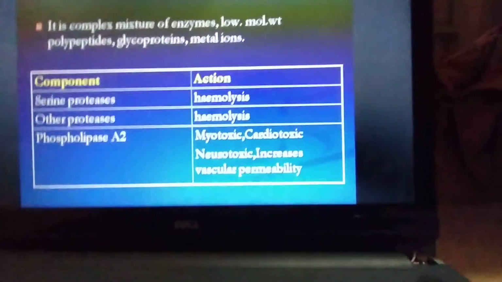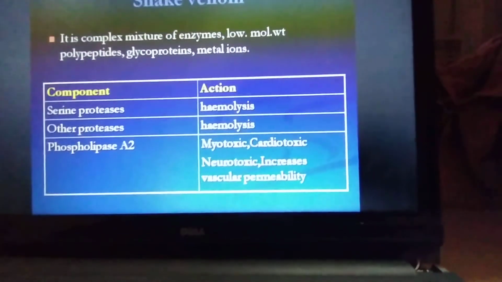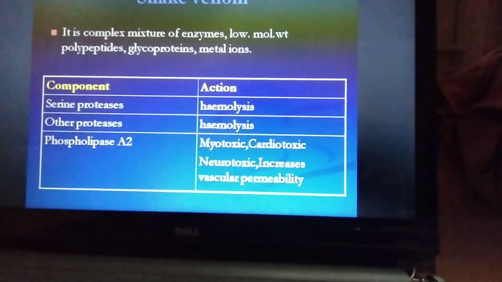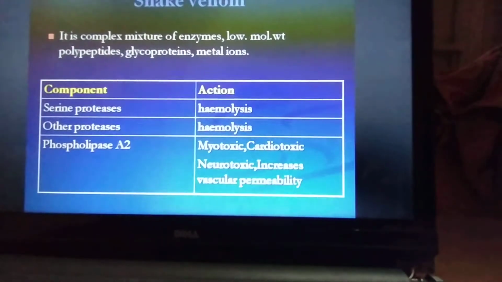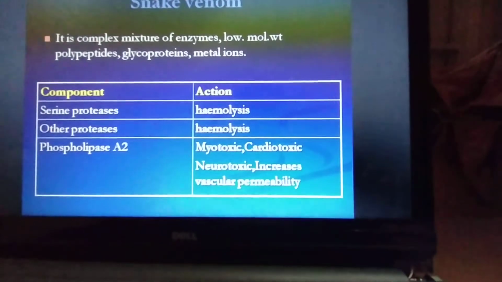If you see the snake venom, it is a complex mixture of enzymes with low molecular weight, polypeptides or glycopeptides or metal ions. So most of the snake venoms are complex peptides, complex enzymes with low molecular weight.